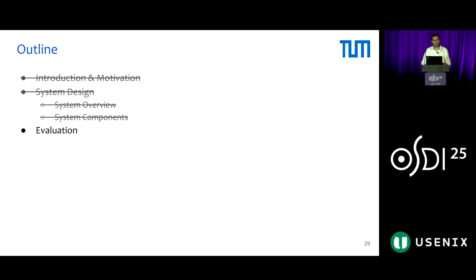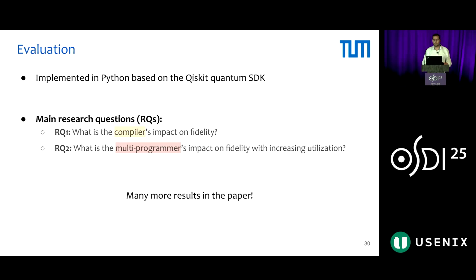Now, let's see how we evaluated QoS. We implement QoS in Python based on the state-of-the-art Qiskit quantum SDK, and we answered 2 main research questions. You can find many more results in the paper. The first question is, what is the compiler's impact on fidelity? And the second is, what is the multiprogrammer's impact on fidelity while increasing utilization?